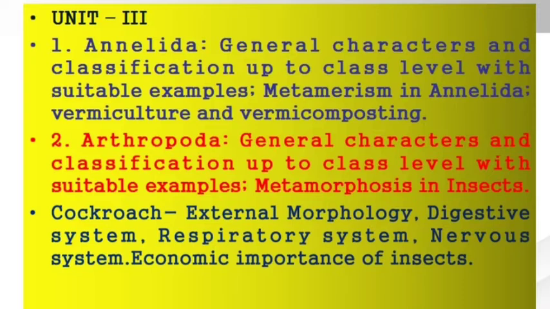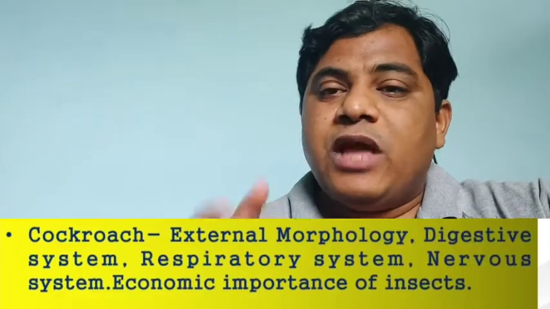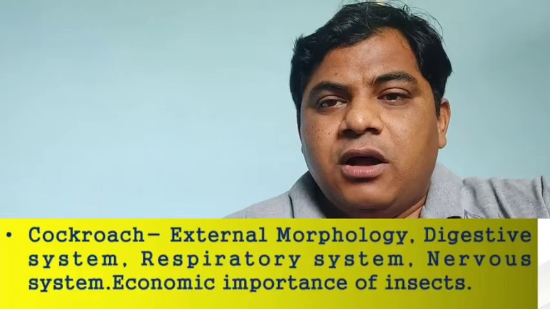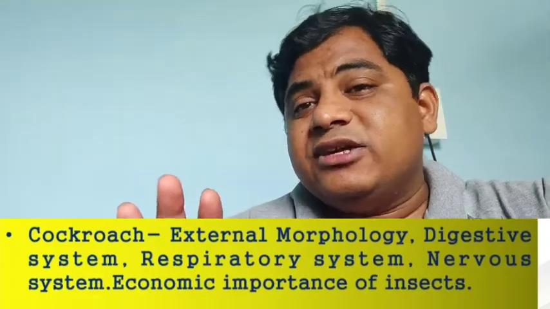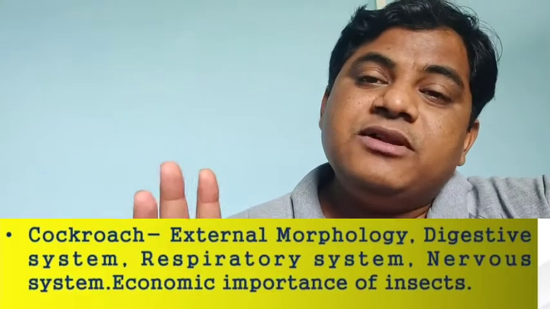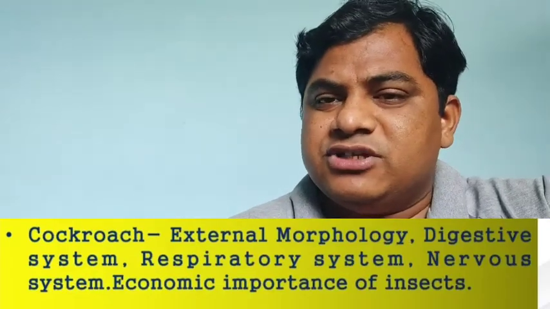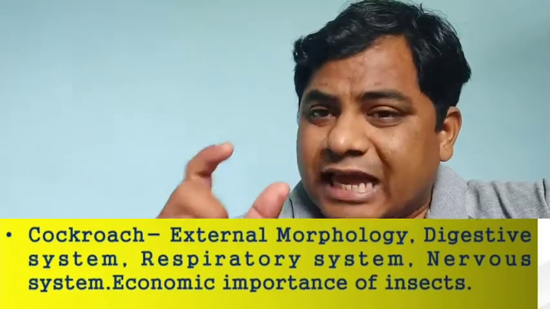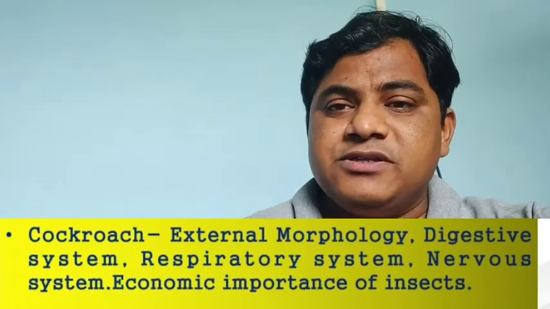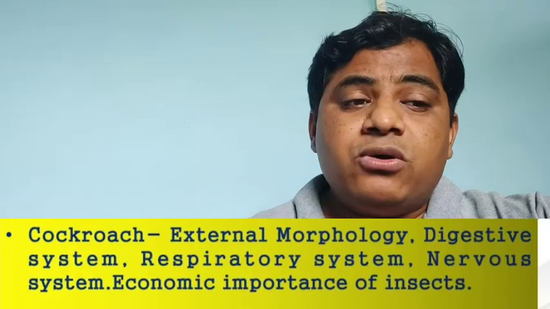An important part again in this Arthropoda is the metamorphosis in insects. Friends, in this Arthropoda we have one type study. I think you have already studied the cockroach in detail in your 11th or 12th biology class, but this year also you have a type study. For that purpose you have to study the cockroach.